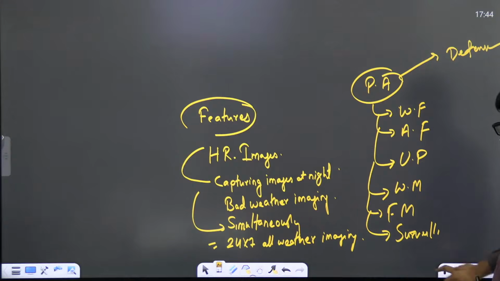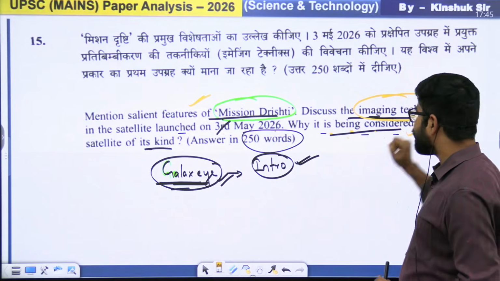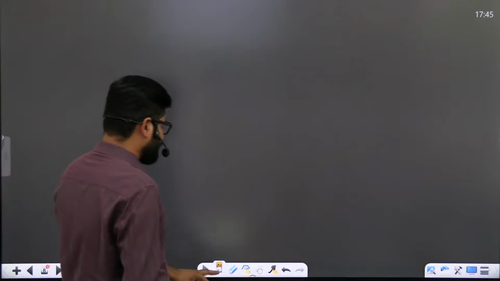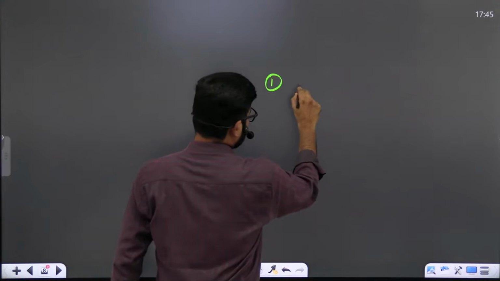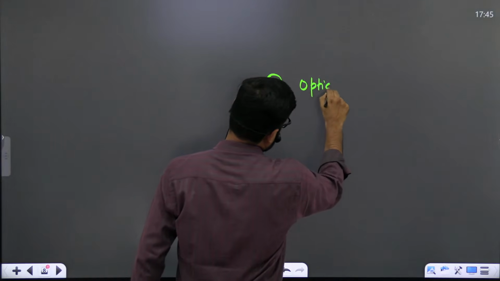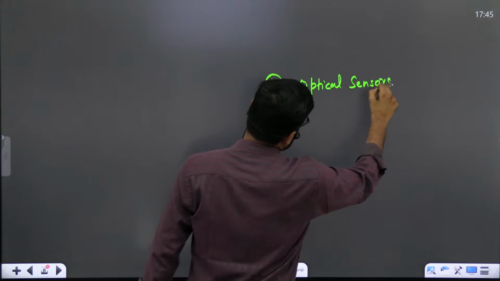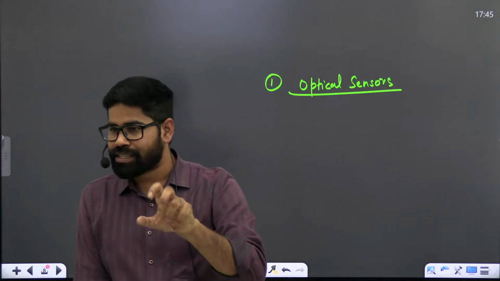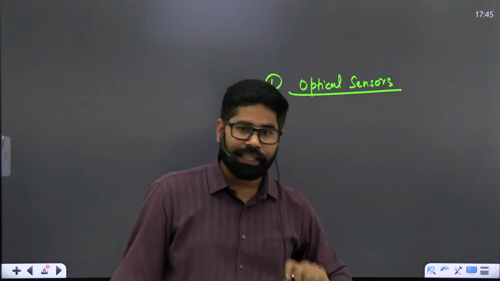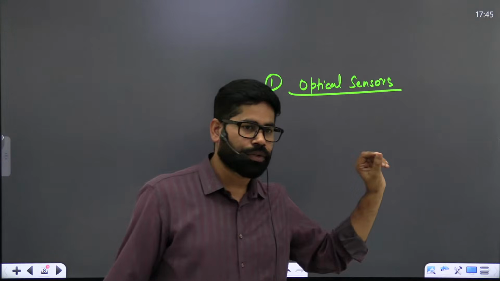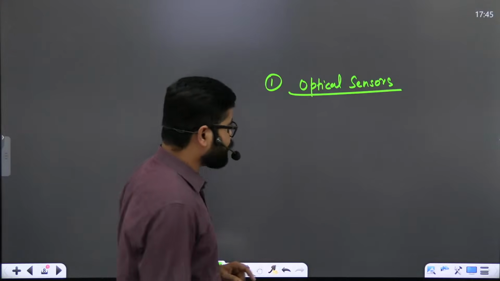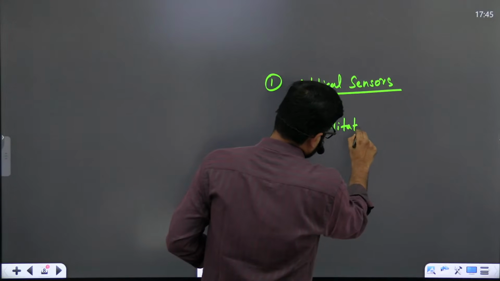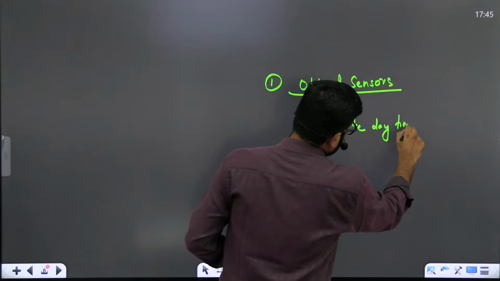The second page will be about the imaging techniques which have been used. So what we see is that the first technique is quite simple. It is the optical sensors. Optical sensors will be taking high resolution images. So this will be providing us the daytime imaging facility, that in the daytime we will get a photo of very good resolution from here. So this is something which is going to facilitate daytime picture taking.